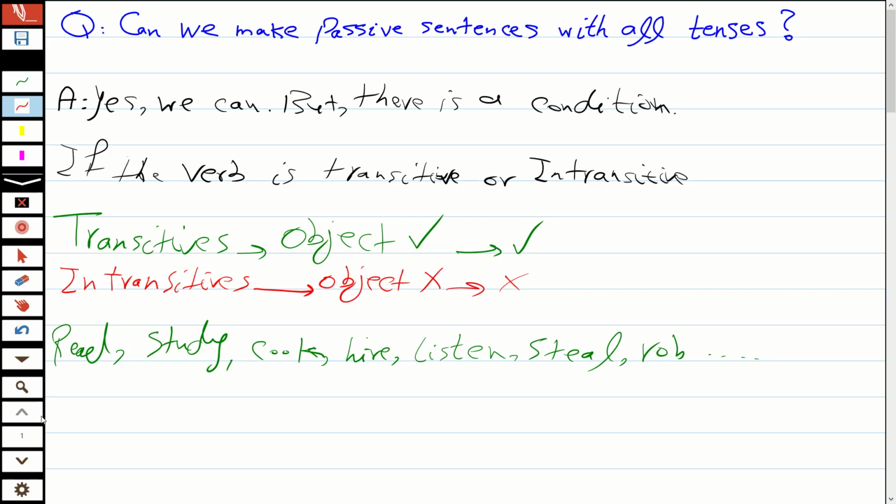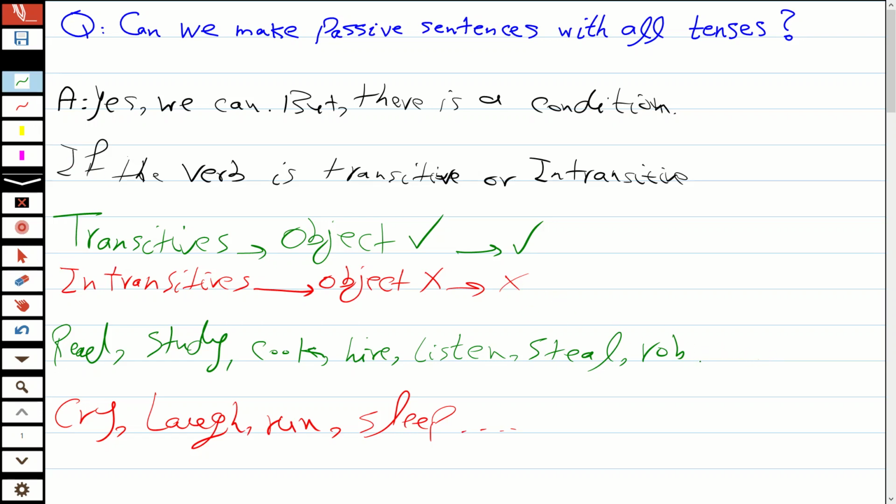But intransitive verbs are such as cry, or laugh, or run, or sleep, and others. Also, let me add run here as well.